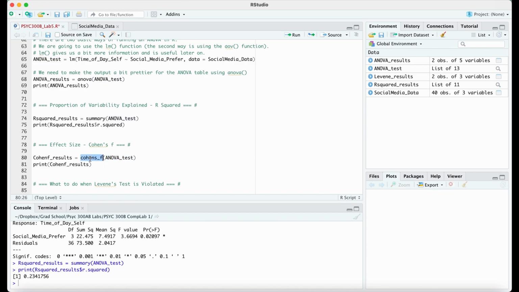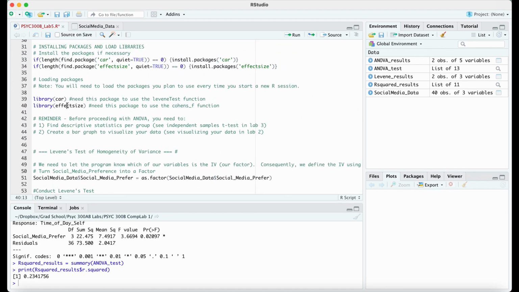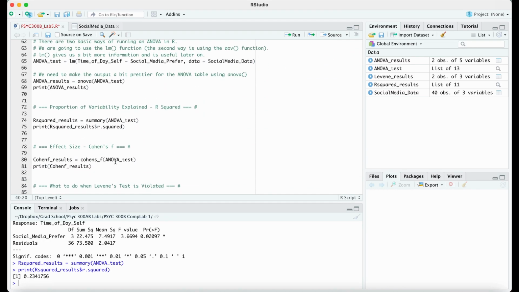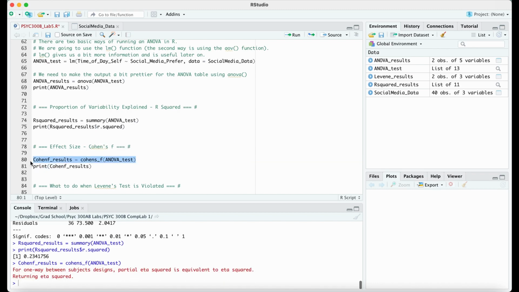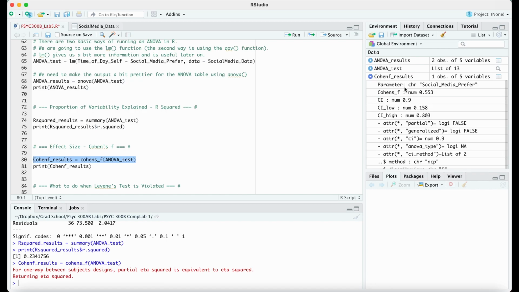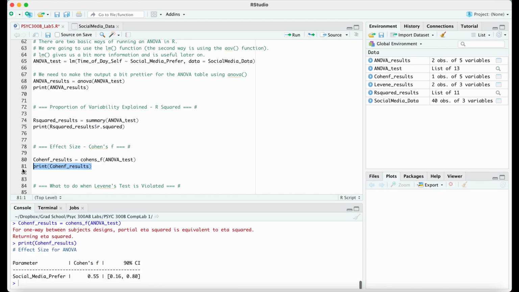The last thing we need is our Cohen's F. This Cohen's F function is back up here from the effect size package. So if it fails, make sure that this package is working well and you've installed it. Okay, so for the Cohen's F, we're going to again use this same ANOVA test. We keep reusing it, but in this Cohen's F function now. Just as we've always been doing, I'm going to insert it into a new variable. So there's our Cohen's F results variable. Instead of looking at it there, we're going to print it out, and it's going to be nice and actually better formatted than the other stuff. And there is our Cohen's F of 0.55.